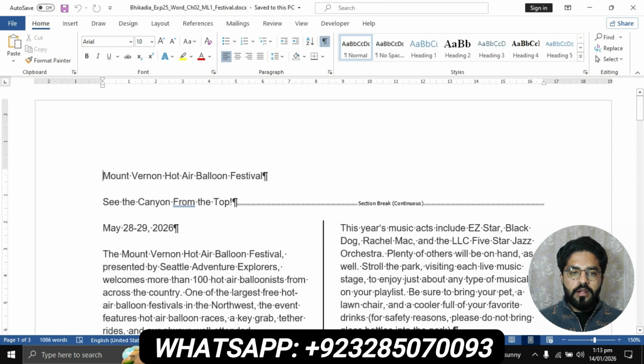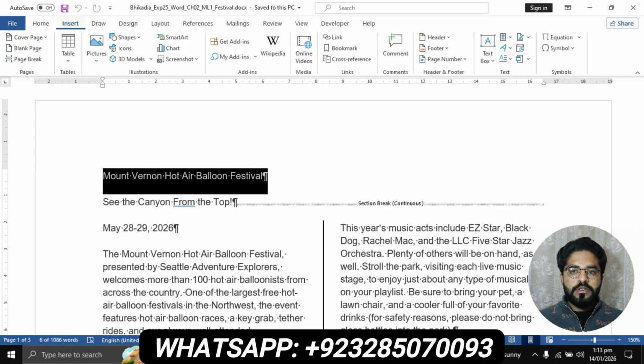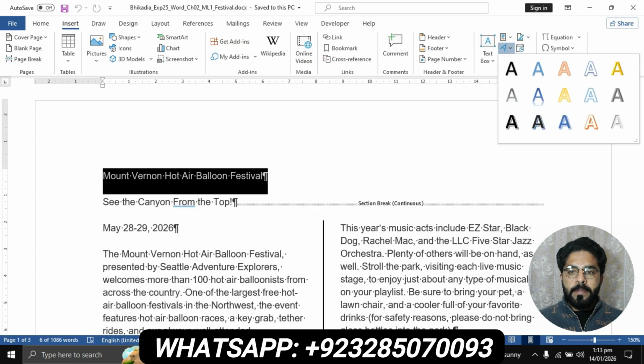Go to the file, select this and apply the WordArt. Go to the Insert tab, go to the Text group, then click on this WordArt and apply this one: Fill Black, Text color 1, Outline White, Background color 1, Hard Shadow Blue, Accent color 5.